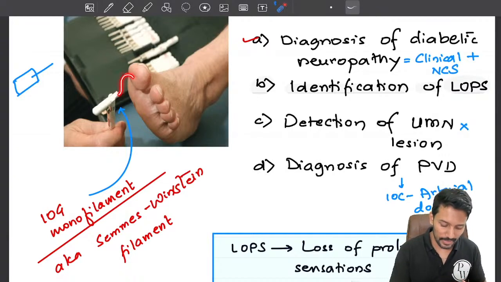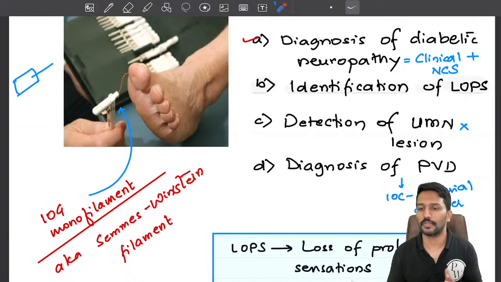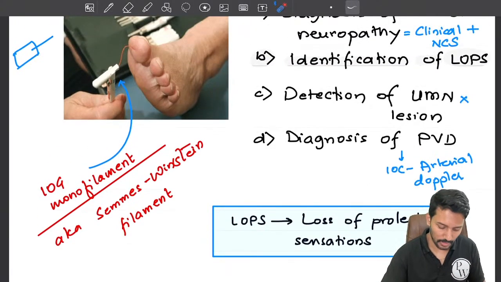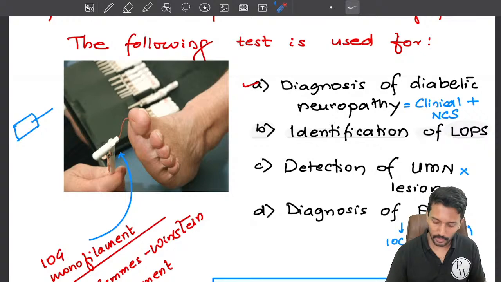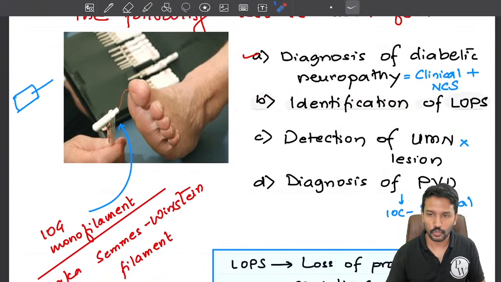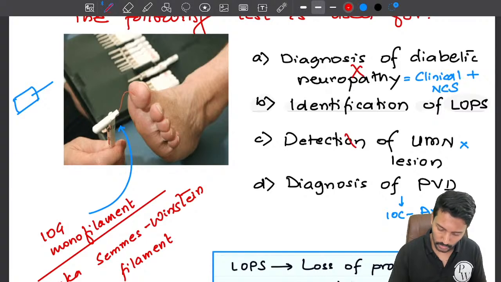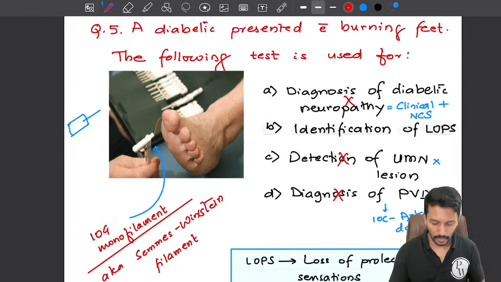If he is not able to feel the filament, that means he has lost the protective sensations, and such patients' feet need extra care, like regular inspection and specialized footwear, so that he doesn't suffer from small micro injuries which can turn into diabetic foot. So LOPS here stands for loss of protective sensation, and this Semmes-Weinstein filament or 10 gram monofilament test is used for identification of loss of protective sensation and not for the diagnosis of diabetic neuropathy. So these are not the answers. Option B would be the answer to go forward.